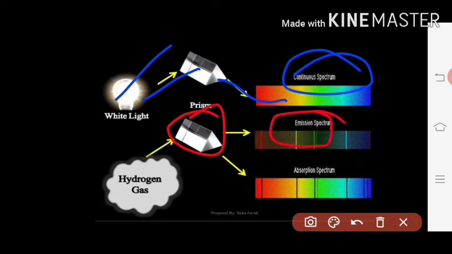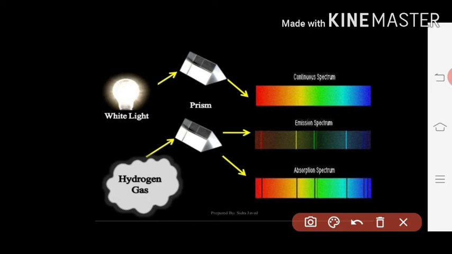The first spectrum is called the emission spectrum, and you can see here these lines will be the form. And the second one is called the absorption spectrum. Absorption is nothing but the light is absorbed by the material. The emission is when the electron present in the hydrogen is excited to a different state, and then comes back and produces light, in accordance with the third postulate of Bohr.